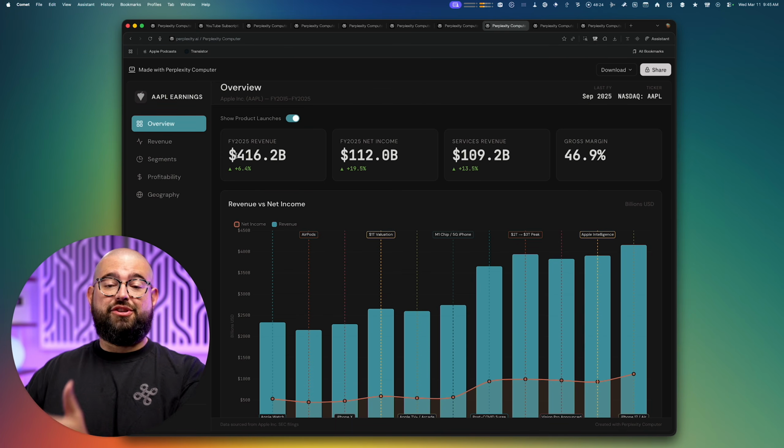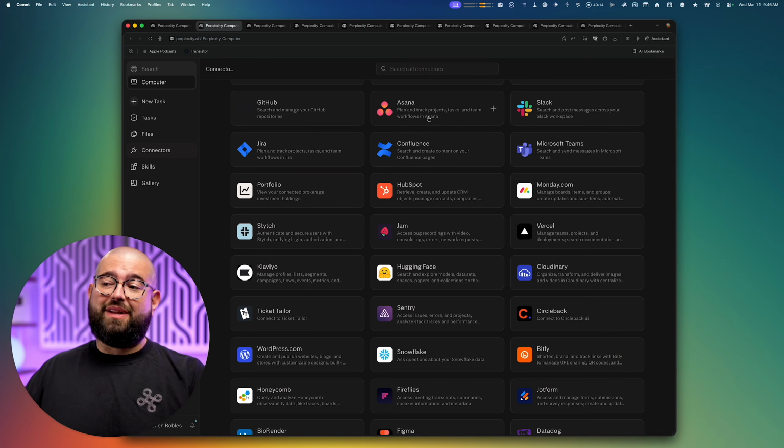And again, you can have it do this for your Google Analytics, a CRM, connected to a project management platform like Asana and get a live dashboard of that, or your Slack and then tell it to have a daily report. It's a web app you can check with just the most important messages.